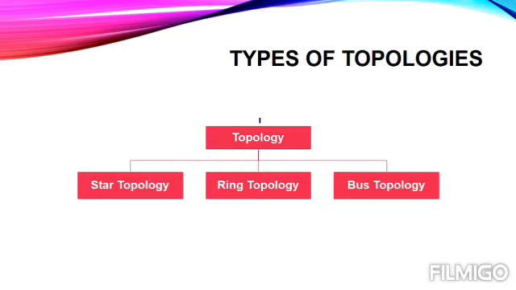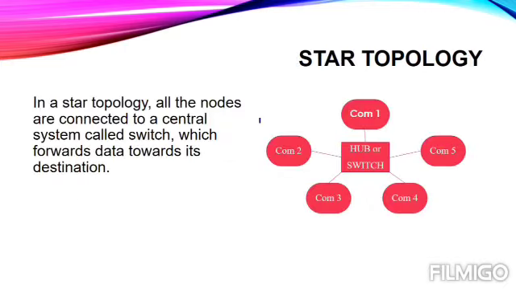Now let's read the star topology first. As from the name, it is given as a star, so it means it will have a star-like structure. For making it a star-like structure, this topology has a central device. This central device is termed as either a hub or a switch. And all the computers of this network are connected to this central hub or switch only. Now this topology is best for a small network, but it has some disadvantages also.